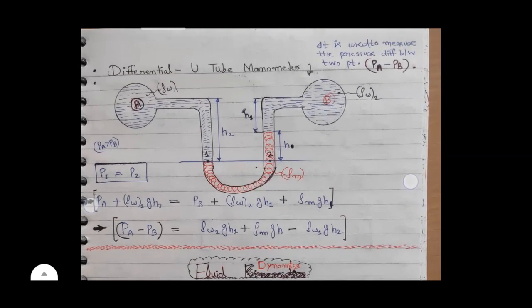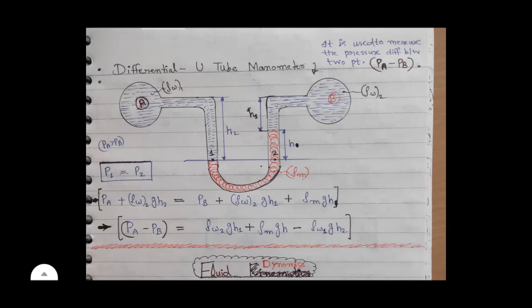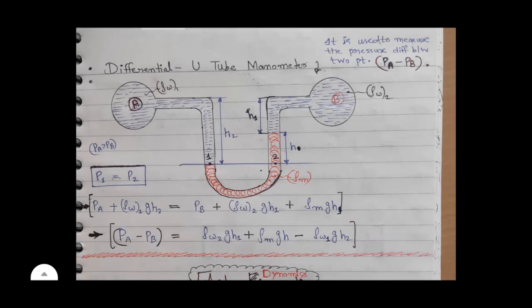Then next one is differential U-tube manometer. It is used to measure the pressure difference between 2 points, that is PA minus PB. Here PA is greater than PB. You can see here on the left hand side the working fluid has density rho W1, on the right hand side the working fluid has density rho W2, and in the middle we have mercury of density rho m. We have an interconnecting point 1, draw a horizontal line passing through this, and we have 2 points on this horizontal line, and pressures are equal at these 2 points. So P1 equals P2.